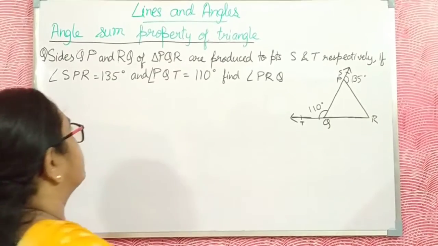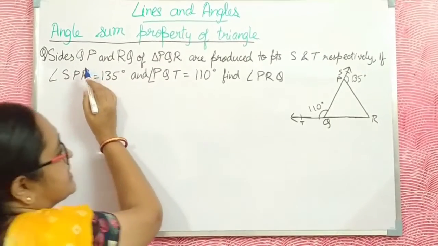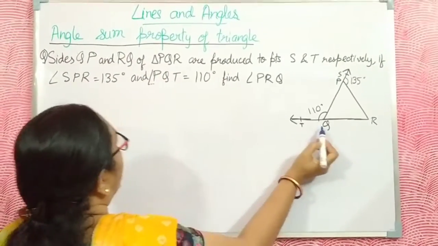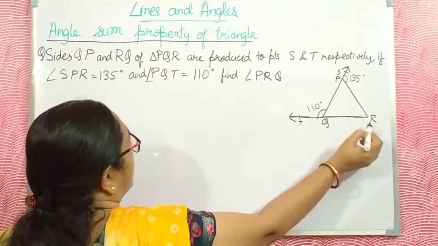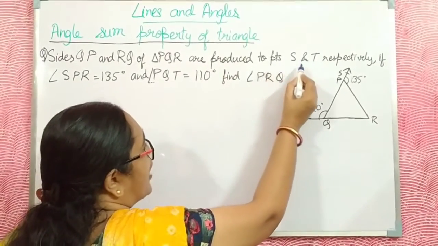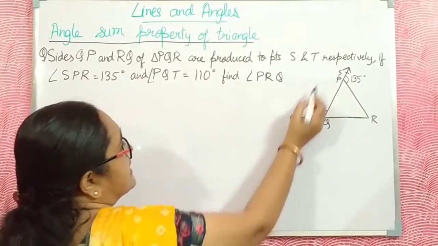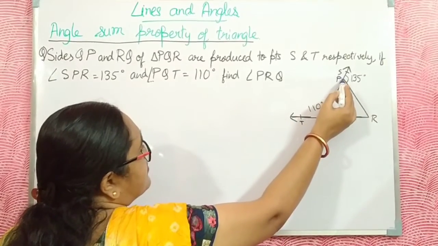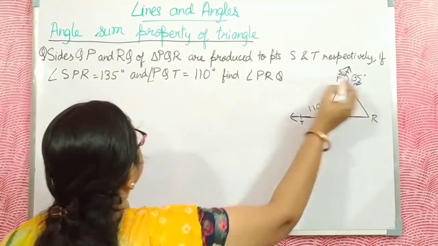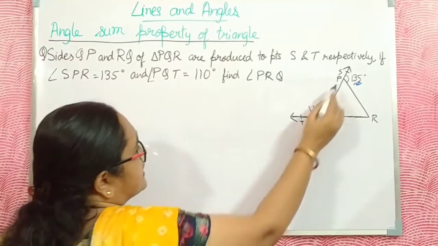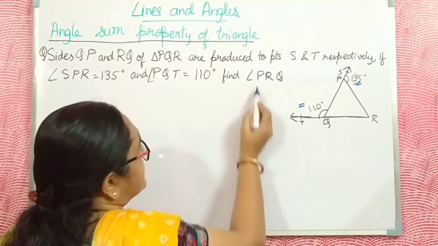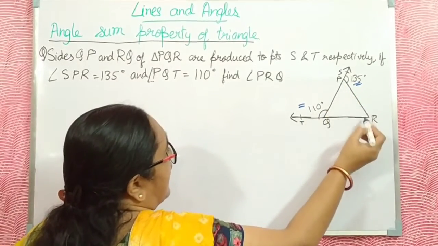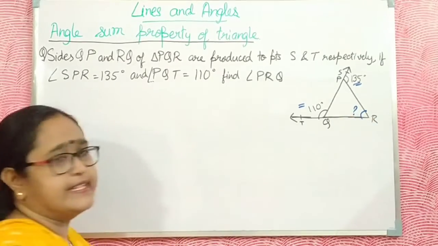Let's take a sum. Sides QP and RQ of triangle PQR are produced to points S and T respectively. If angle SPR is 135 degrees and angle PQT is 110 degrees, then find angle PRQ. We have to find this angle.